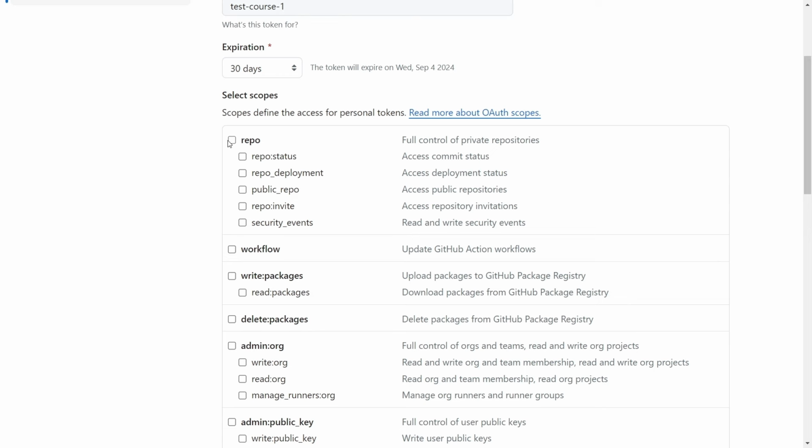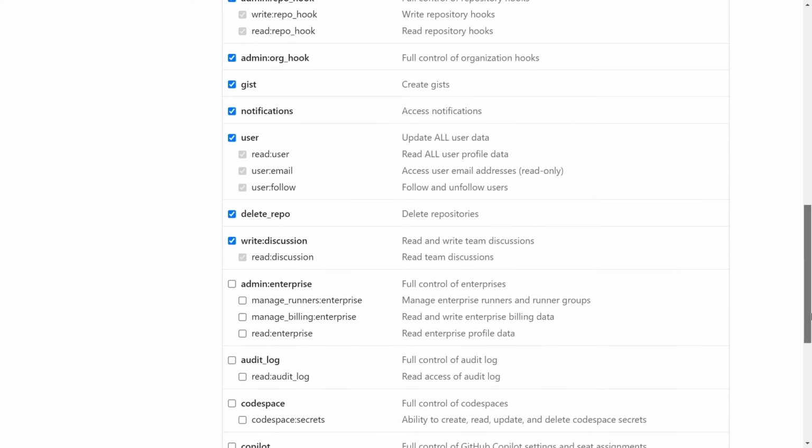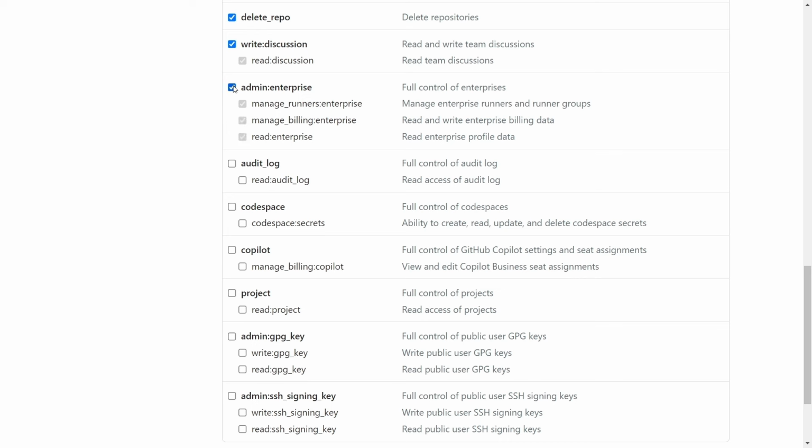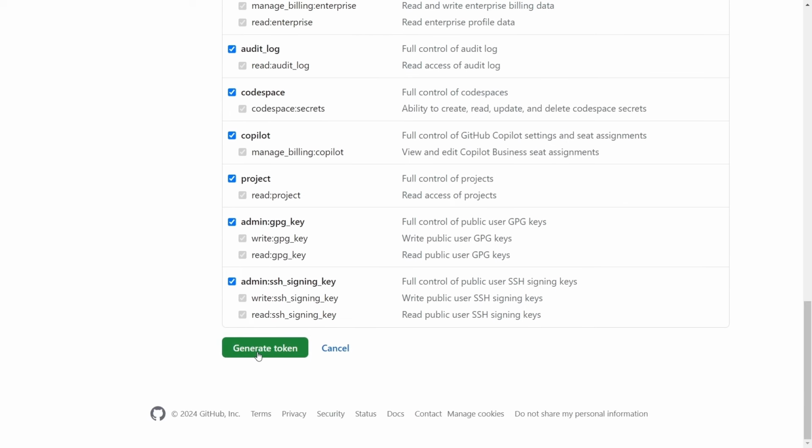Now let me just choose all the options. You can read more about these options, but it's best for a beginner to choose all the options at once. Now once you have chosen all the options, you have to click on the generate token button. And it will generate a token for you.